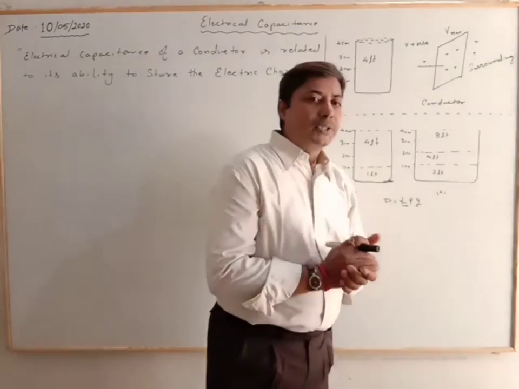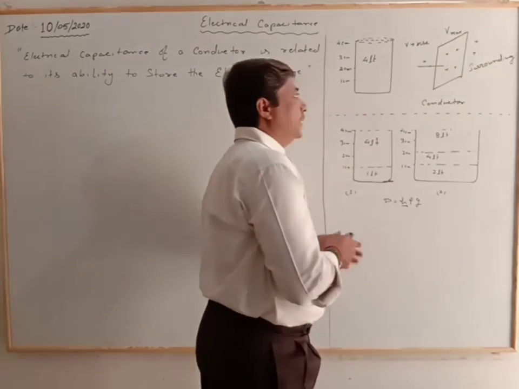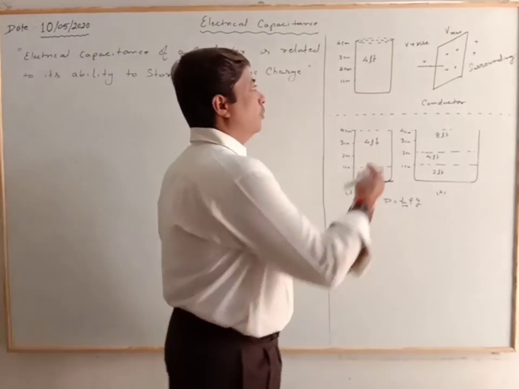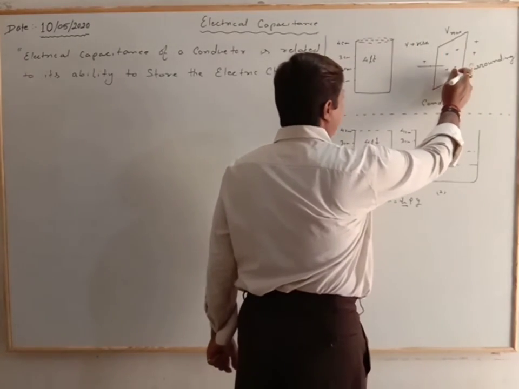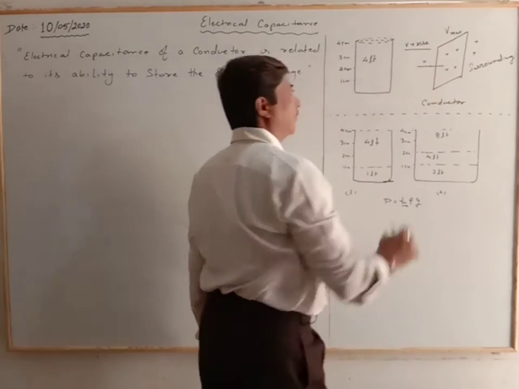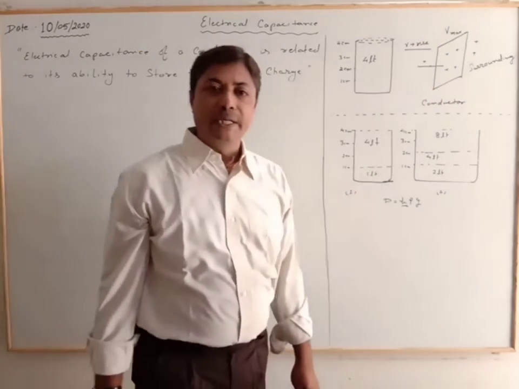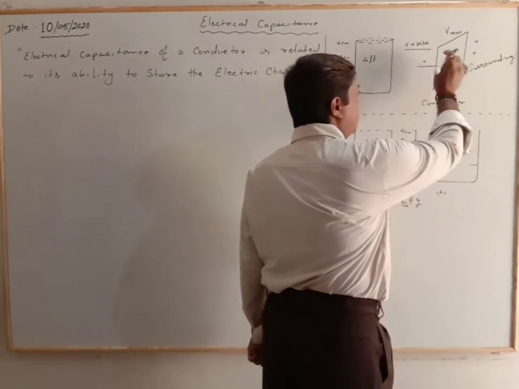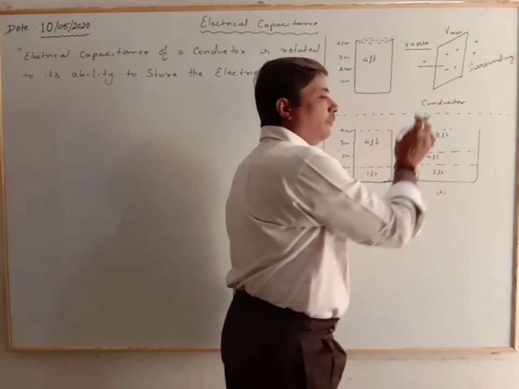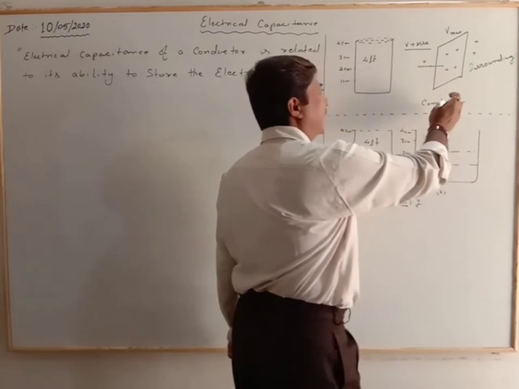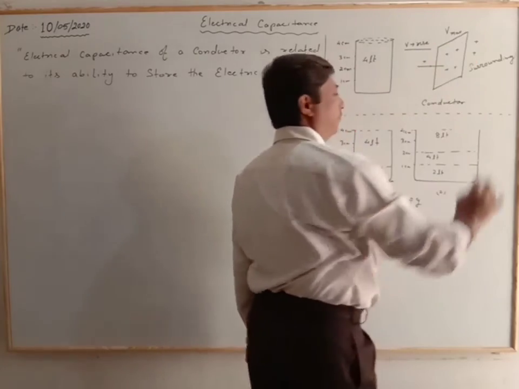So suppose the charge comes from infinity; it needs work to move from infinity to the capacitor, and this will raise the potential of the plate, the potential of the conductor. If we allow further charge to come here, we will find that the potential of this plate or conductor will be the maximum.